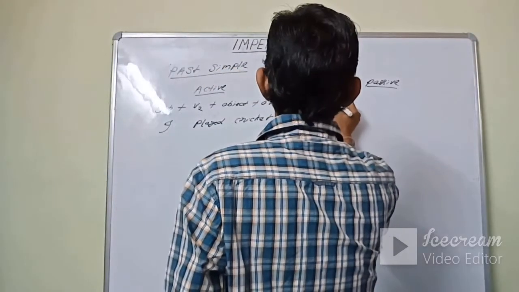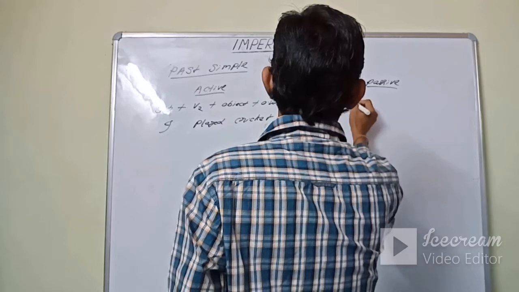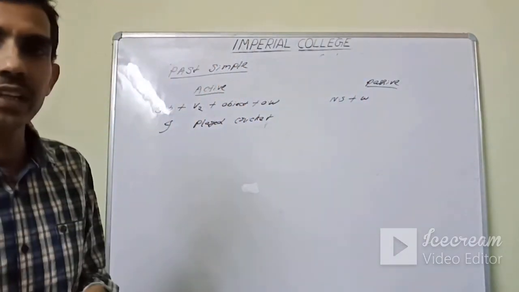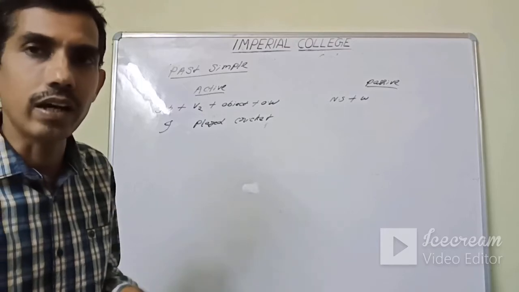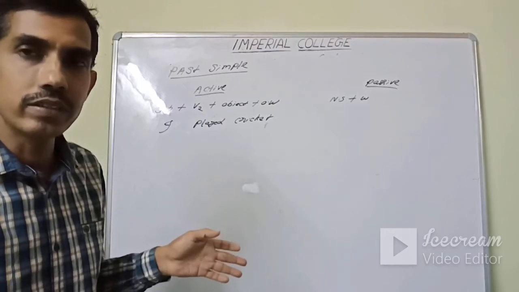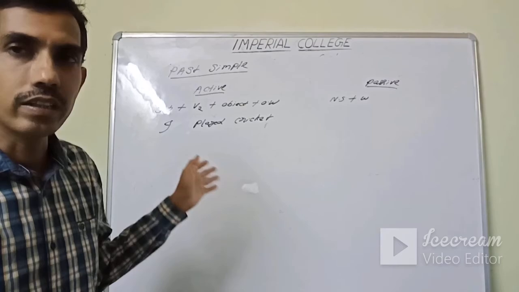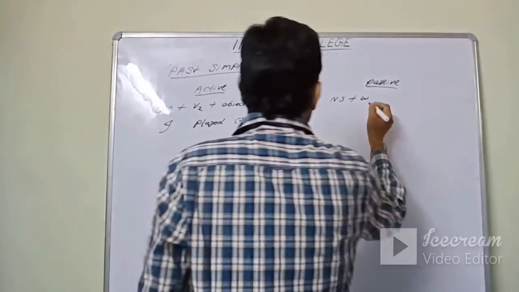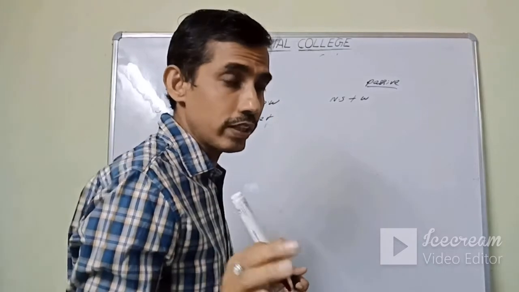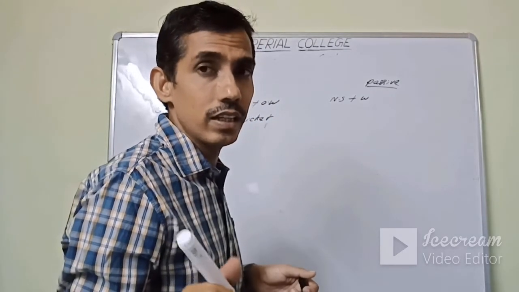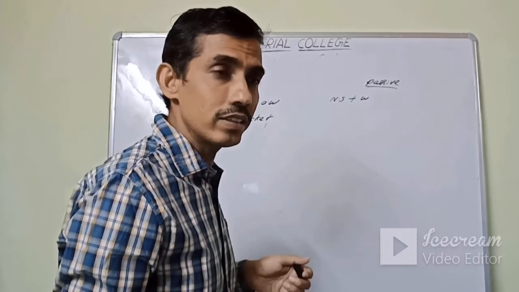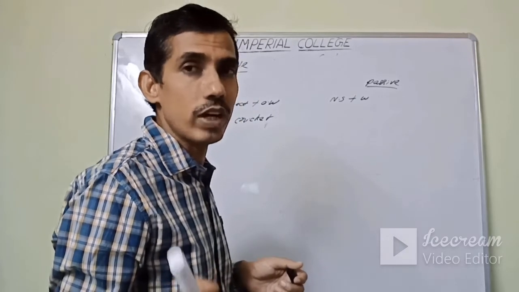The passive form is new subject plus. In case of present tense it is is, am, are, and in case of simple past, in place of is, am, are, we have to use was and were.